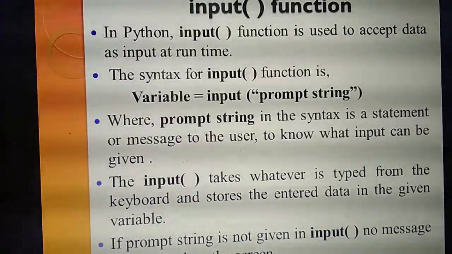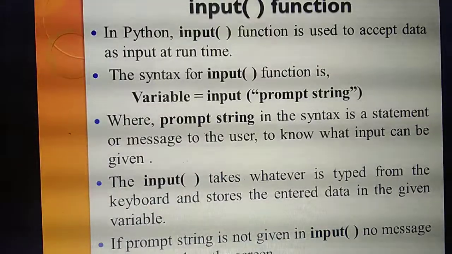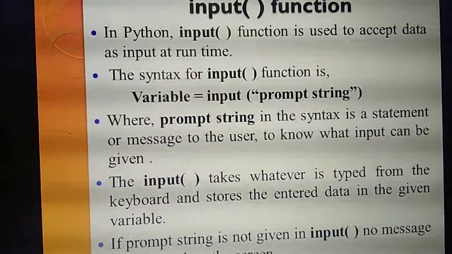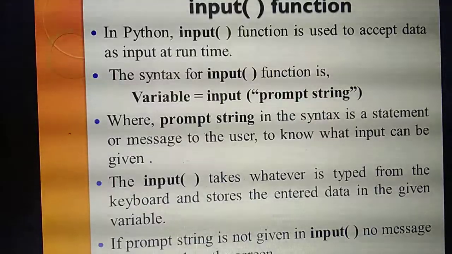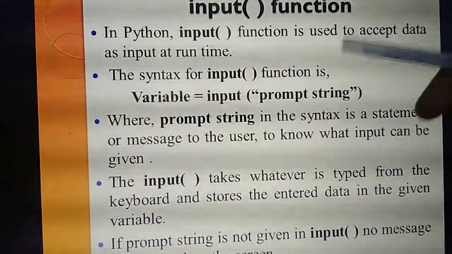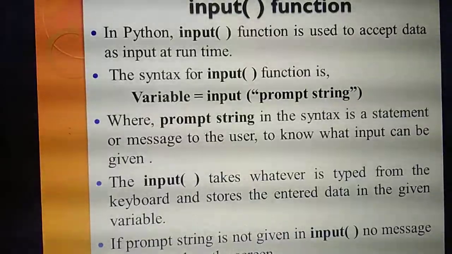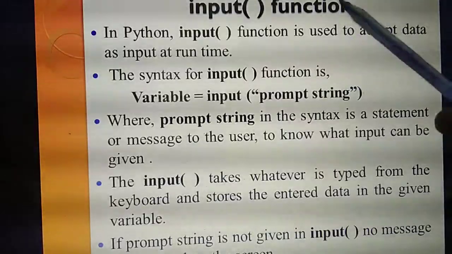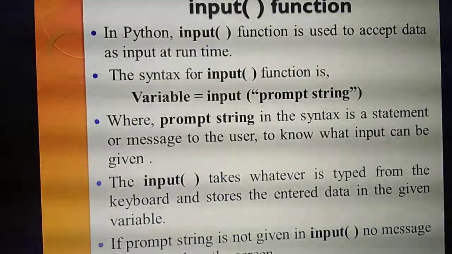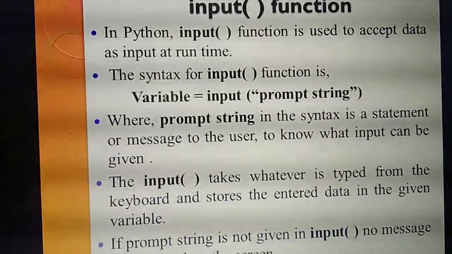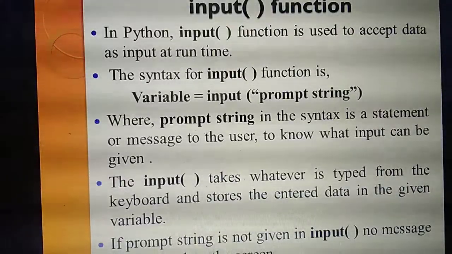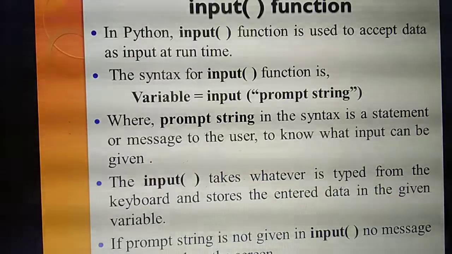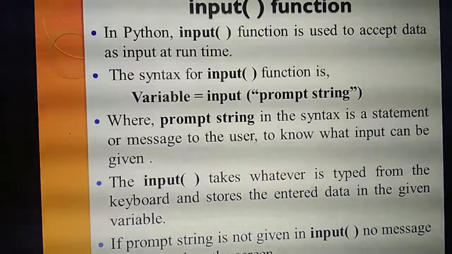What data, information, statements, message, or word are you giving inside the input function? That means the statement or message for the user. For example, "Enter the value of A." Then what's the prompt string? "Enter the value of A." Understand? So prompt string means it is a statement or message that will get a particular input from the user, or what type of input you are giving to the computer.